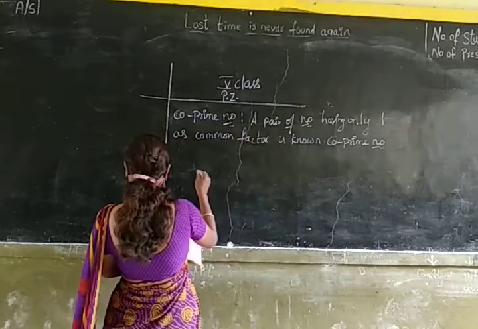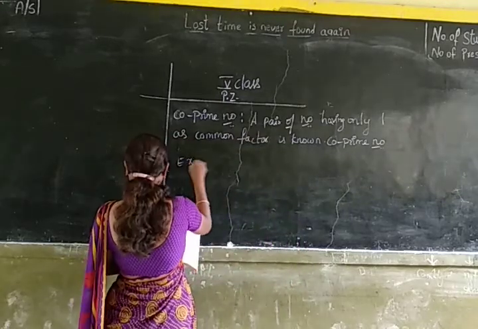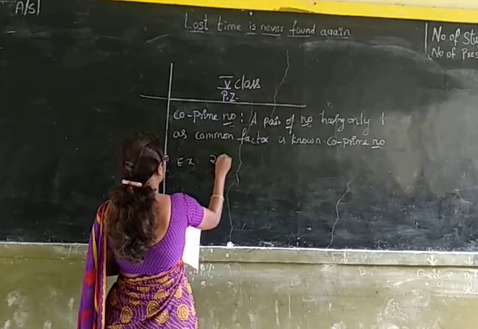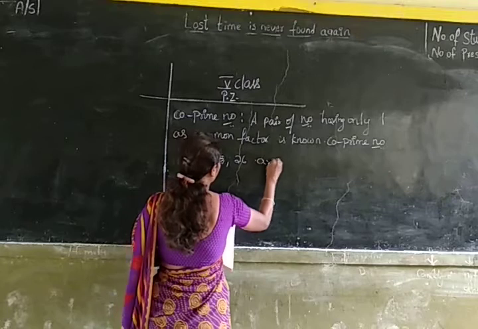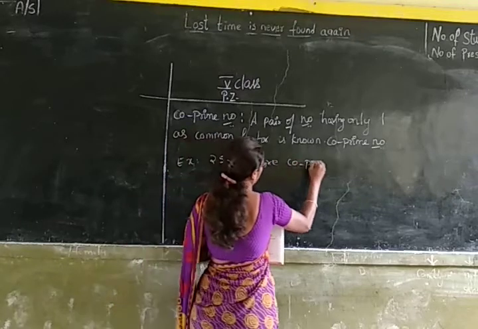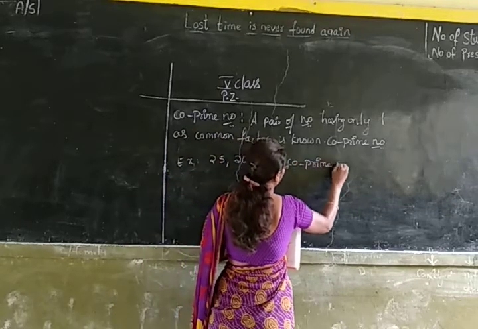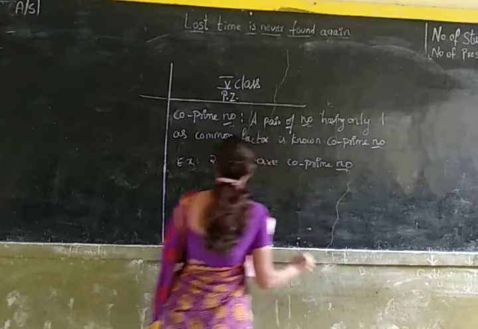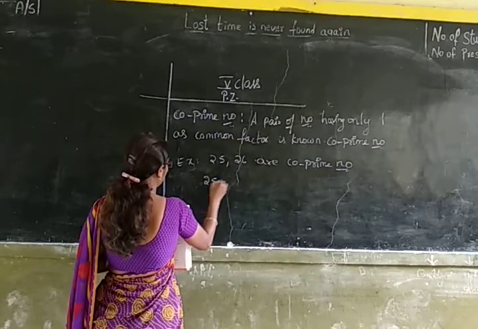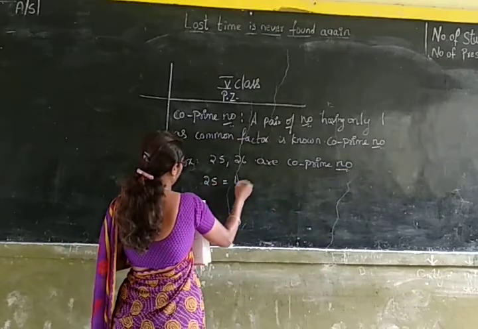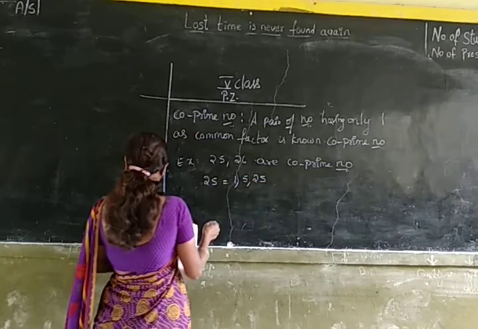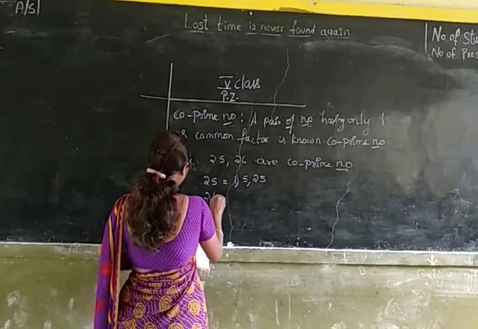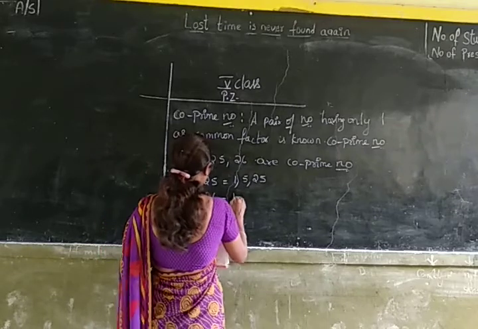So let us take an example. Let us take 25 and 26. These are co-prime numbers because, let us write down the factors of 25. 1, 5, 25. These are the factors of 25. Let us write down the factors of 26.